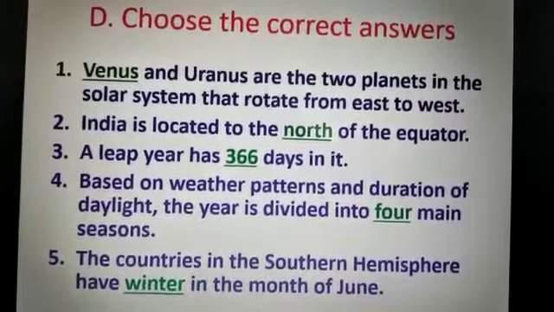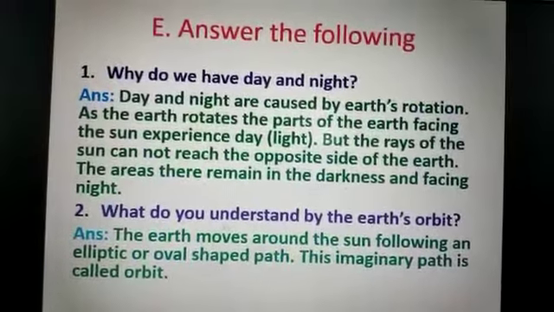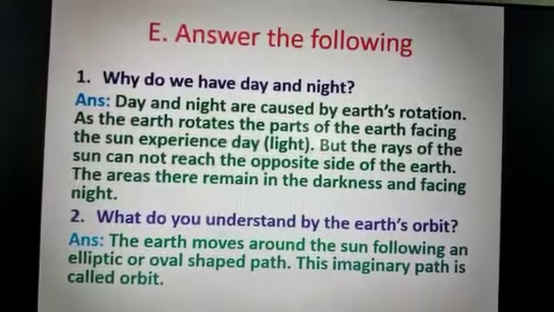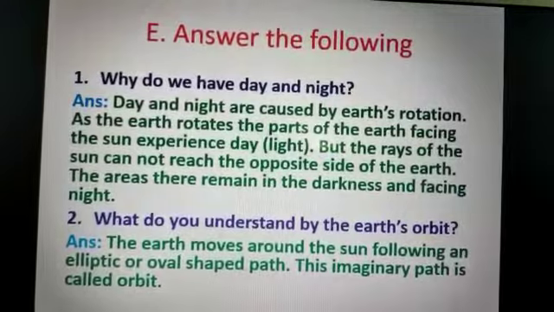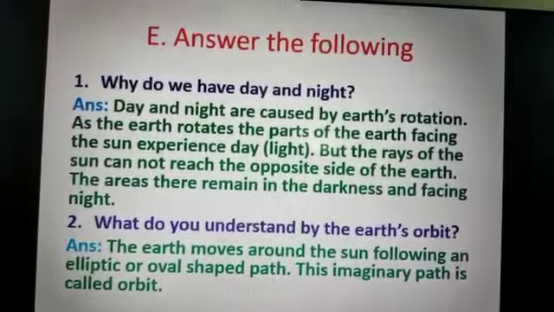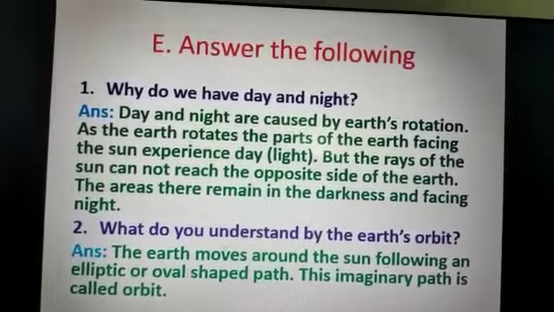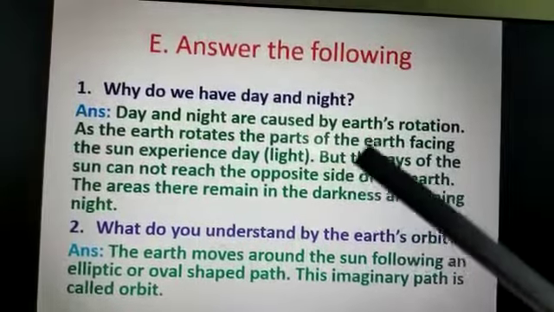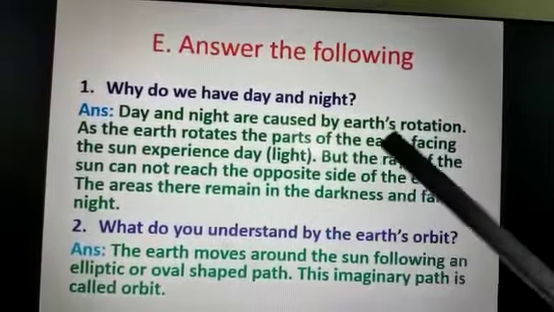Now we will do Answer the following. First question is number 1: Why do we have day and night? The answer is given here. Write in your classwork copy. Please write the question and then the answer in your classwork copy.